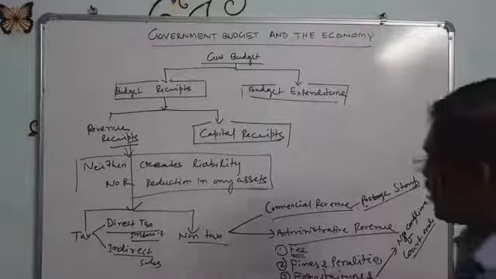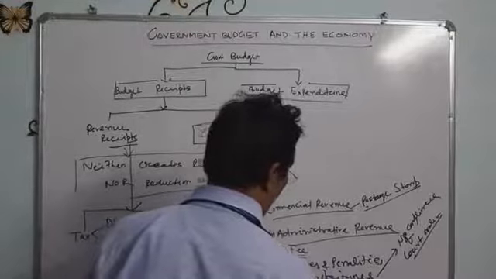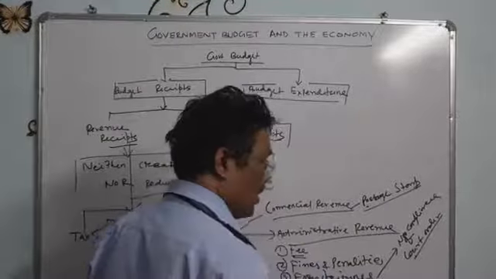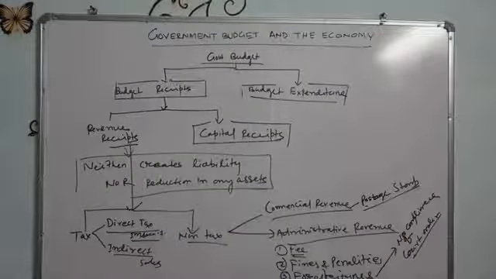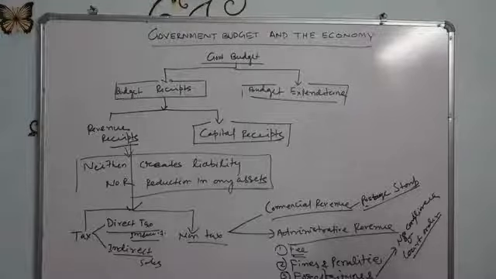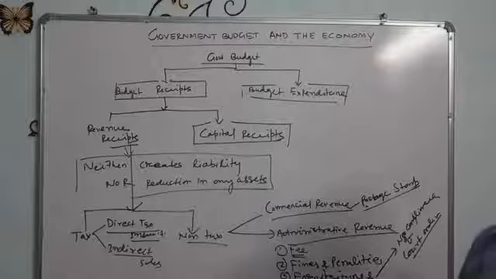And the fourth one I was telling all of you is escheat. You have already known what escheat means.